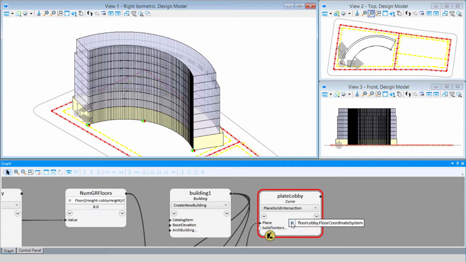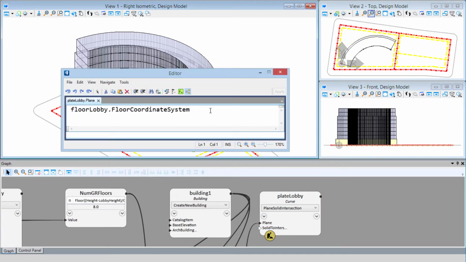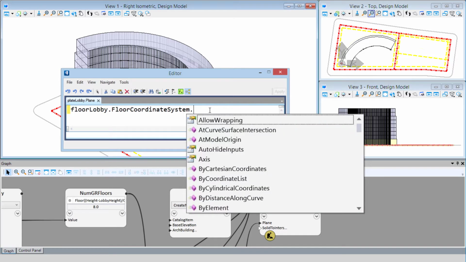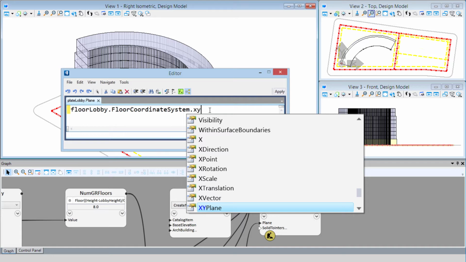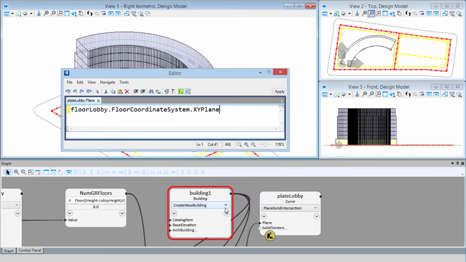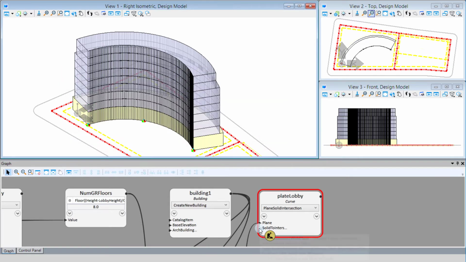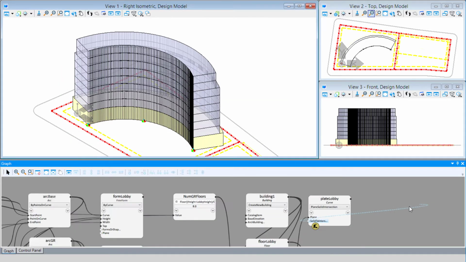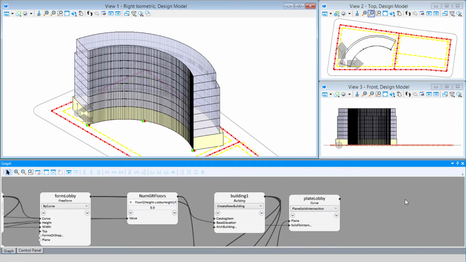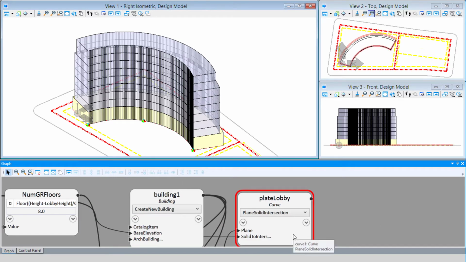I'm going to go ahead and open this in the script editor. But every coordinate system has a series of planes, the XY plane, the YZ plane, and the XZ plane. So we just simply need to get that output. So I'm going to type in another dot, start typing XY, select the XY plane, and I can apply that. And then we're going to link the solid to intersect back to our form lobby node. And now that should create a closed shape. Put your cursor over the node, it'll actually highlight in the model, makes it a little easier to see.